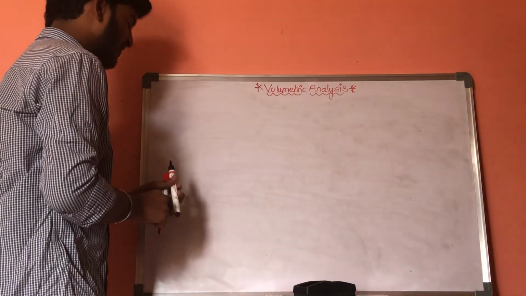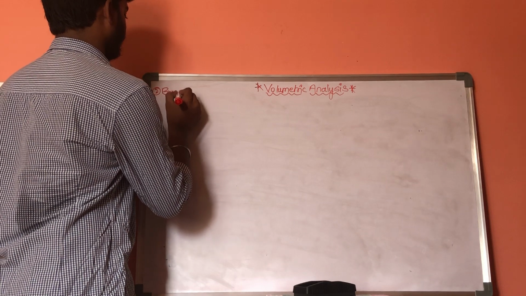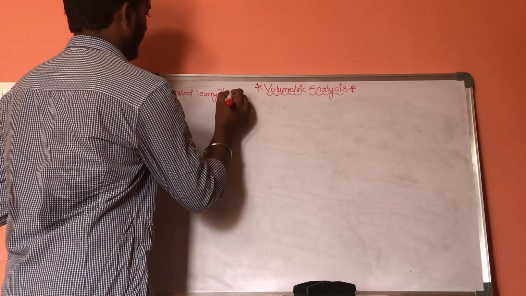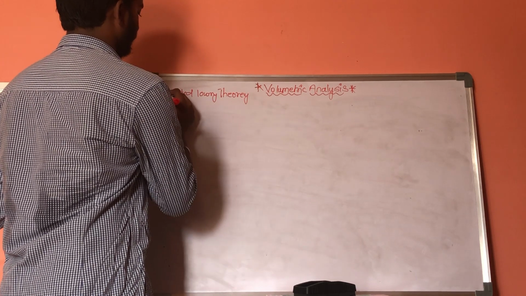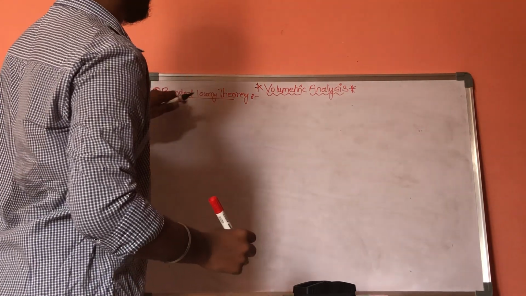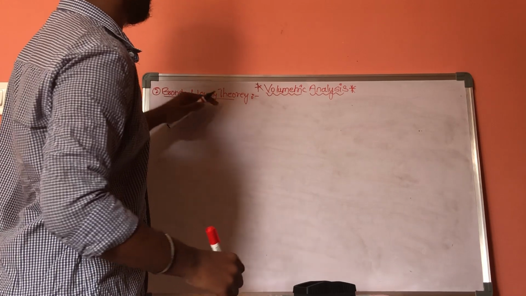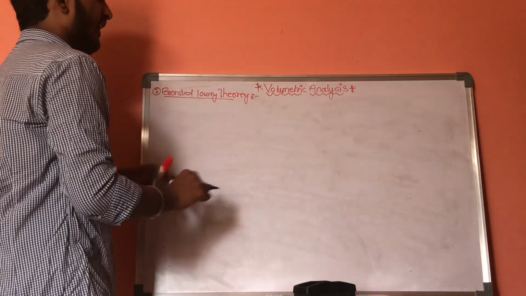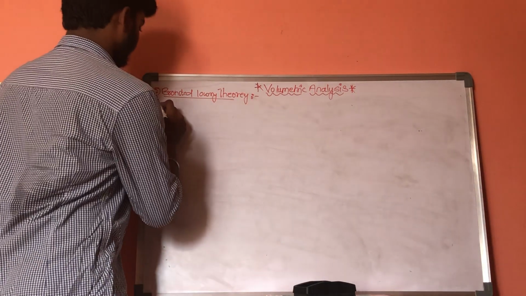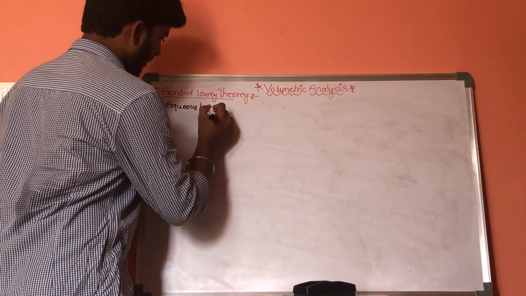Now, the next theory is Bronsted-Lowry theory. Bronsted and Lowry, these are the two different scientists who proposed this Bronsted-Lowry theory for any kind of medium, that is either aqueous medium or non-aqueous medium.